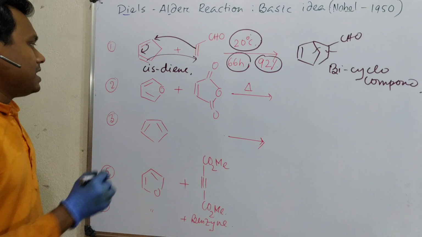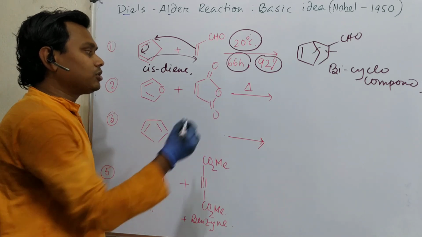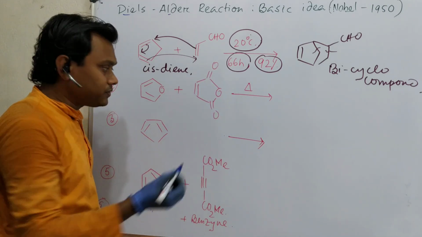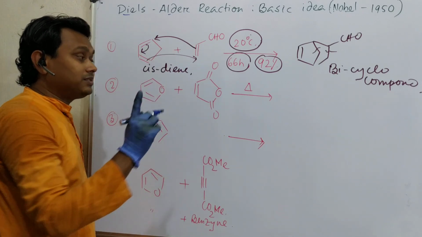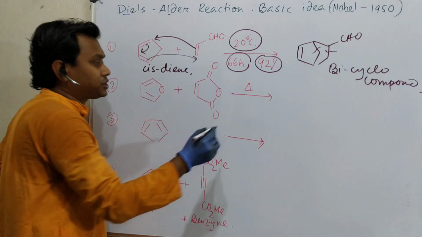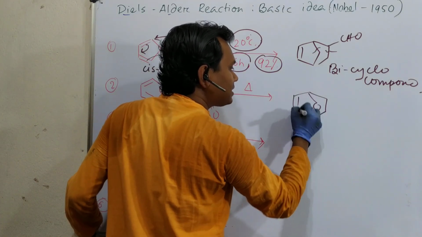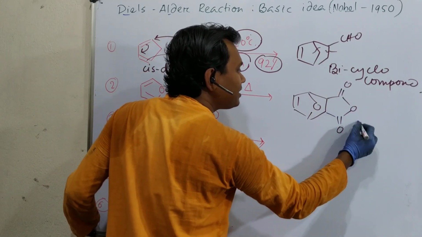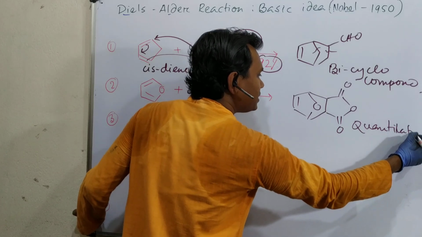Even on heating furan and maleic anhydride, because the dienophile is attached to two electron withdrawing groups, you can observe two carbonyls. This is attached to a furan ring structure, and this is also a quantitative reaction. It also results in a bicyclic compound. Actually, this reaction is a quantitative reaction.